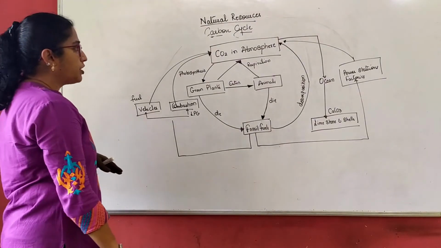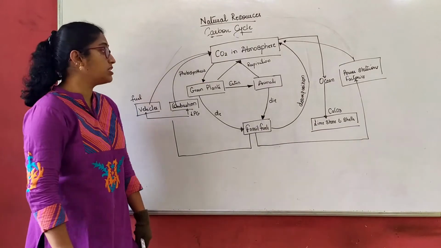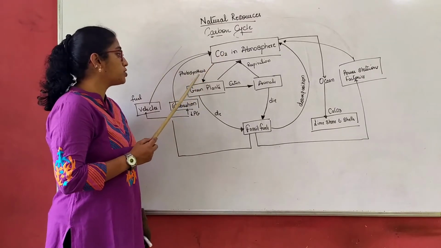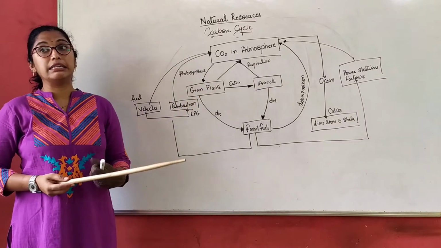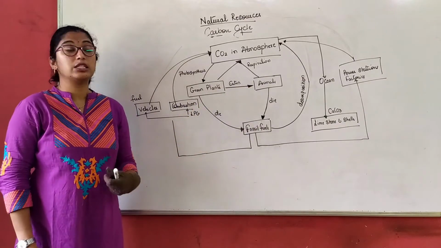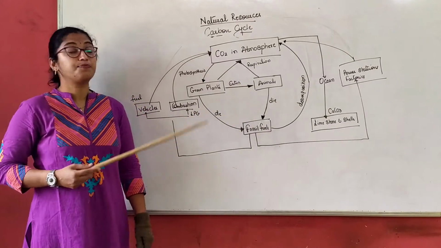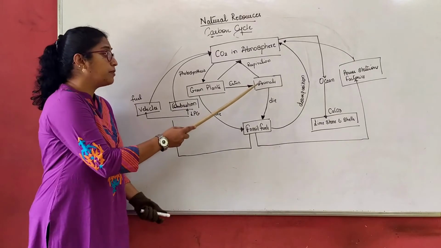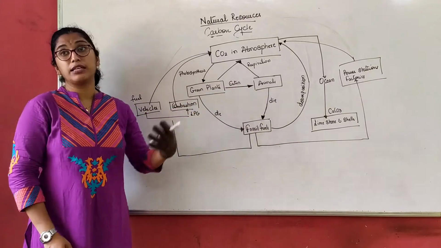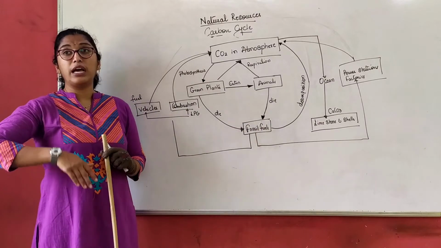Yes, so this is a small pictorial form of how carbon dioxide is present in the atmosphere and how it is used by various sources. Again, first, green plants take in carbon dioxide during the process of photosynthesis. So now carbon content is present in the green plants. Now animals eat these green plants, directly or indirectly. That means it could be herbivorous first, because herbivores are directly dependent on the green plants, and it could be carnivorous, or in general we can say omnivorous, which can take both plant food and animal food.